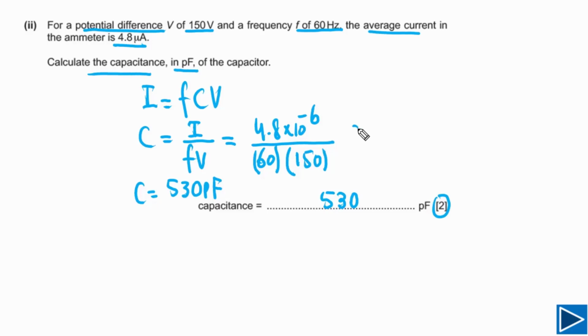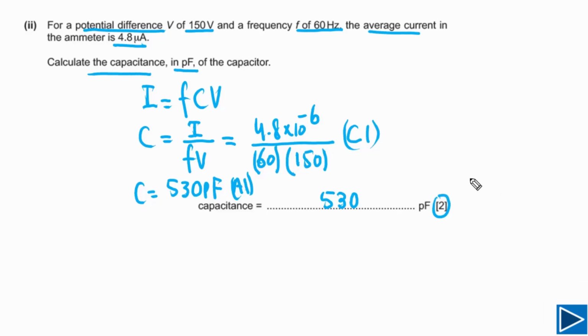The first mark, you will get the C mark if you have rearranged this equation and you have plugged in these values, and the second mark is A mark. This is the answer mark you will get if you have got the right answer. So there are 2 marks for this question. Even if your answer is wrong but you have written this, you will get the C mark. But if you got the right answer and you haven't written it in this way, you will still get 2 marks.